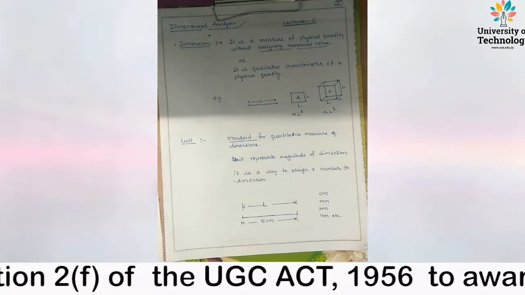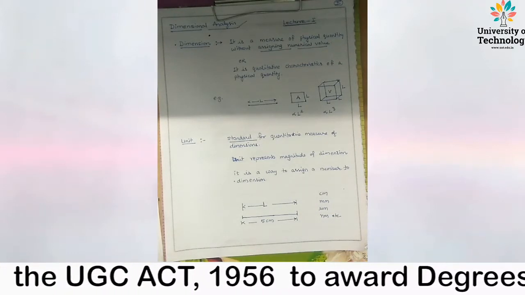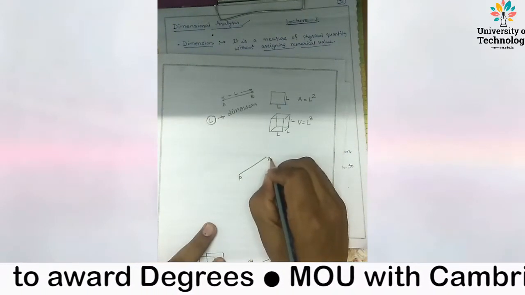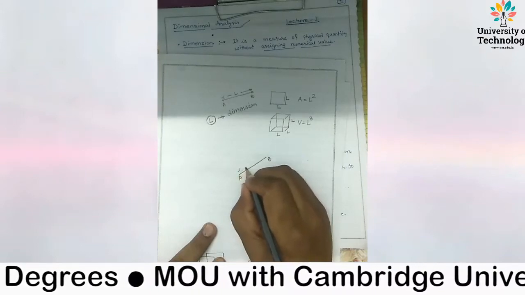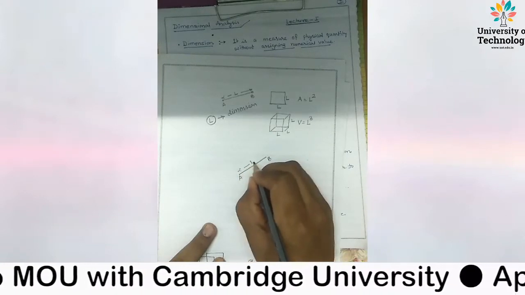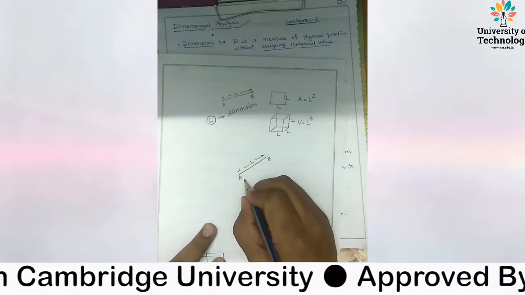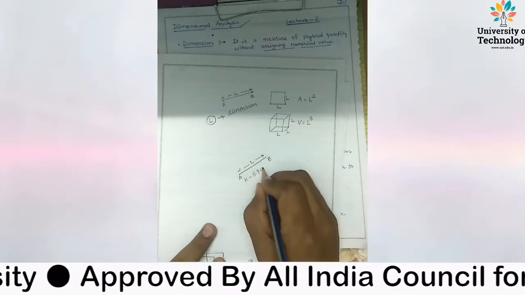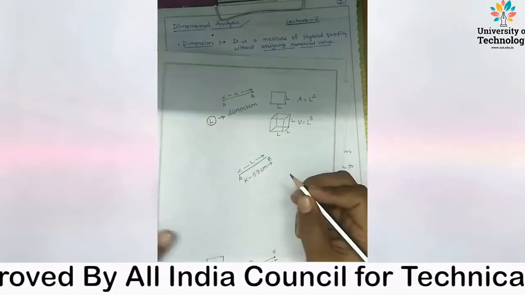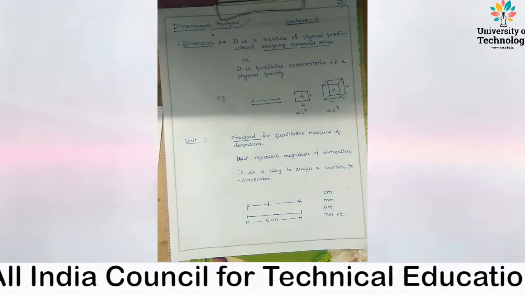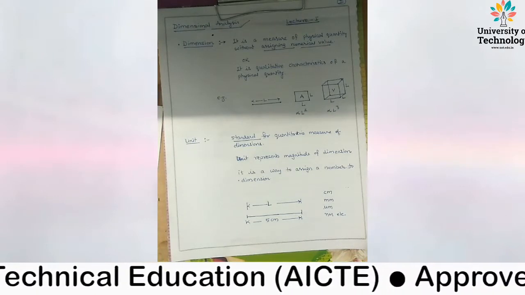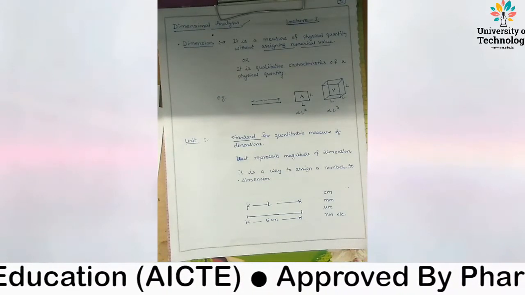We take the same example. Let there be 2 points A and B. Distance is measured in terms of length, and let this value be 5.3 centimeter. So L is the dimension and centimeter is the unit.